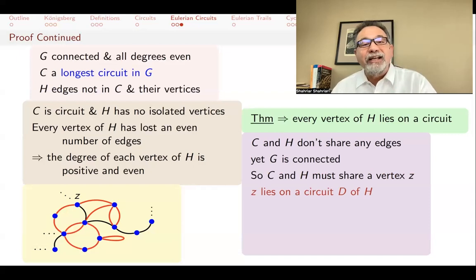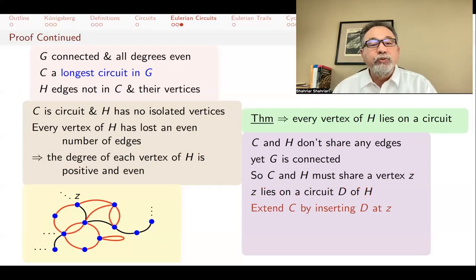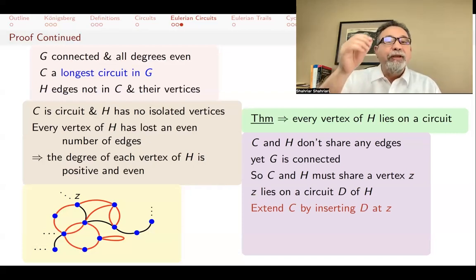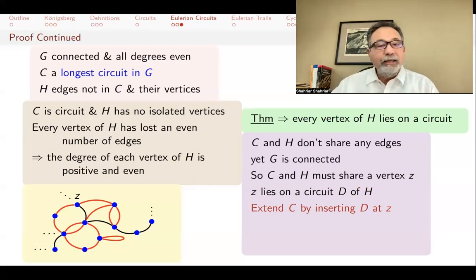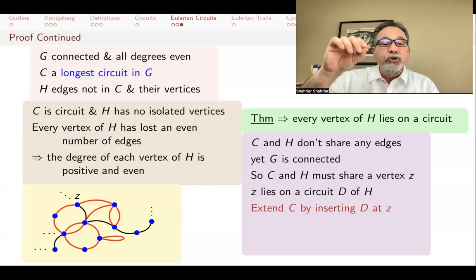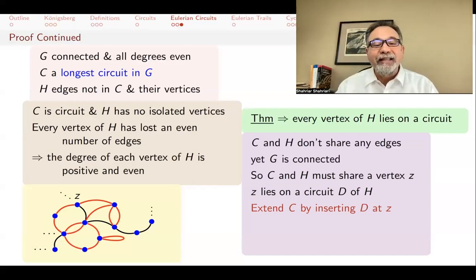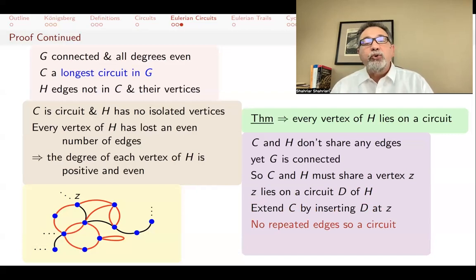We know that Z lies on a circuit of H. So there's a circuit, call it D, completely made up of edges in H that Z sits on. So you can start at Z, go through the edges of H, and come back to Z. You might not cover all of H, but you cover some of it. And what we can now do is extend the original circuit by splicing D in at Z. So you start maybe at Z and go through C all along and come back to Z. But instead of stopping there, you go through D and come back to Z.